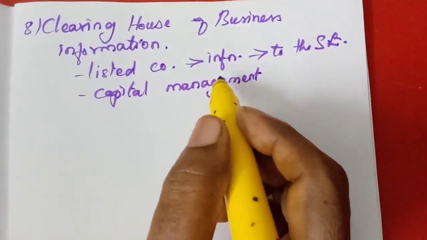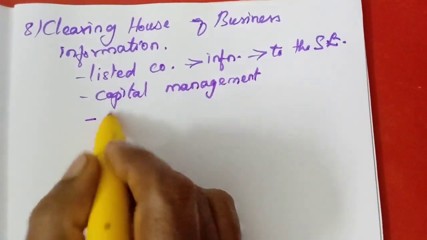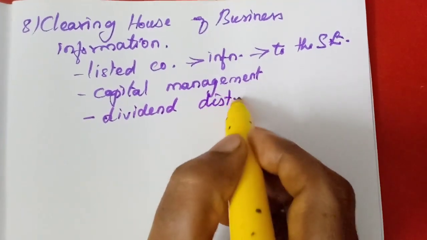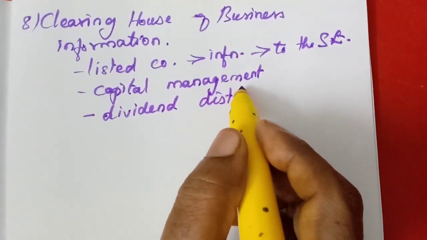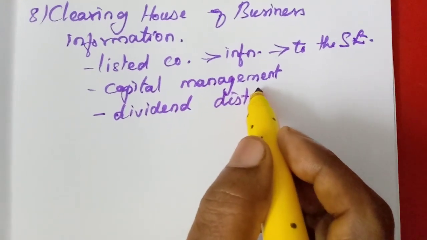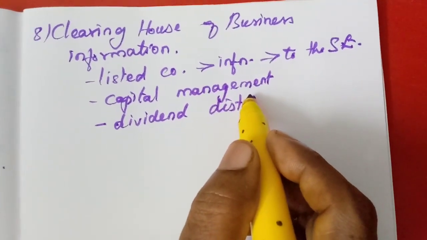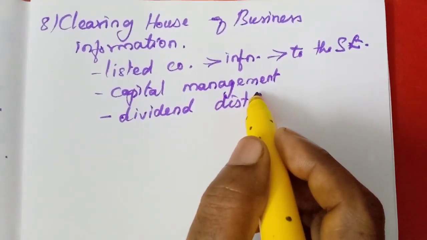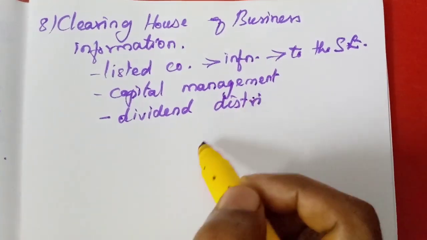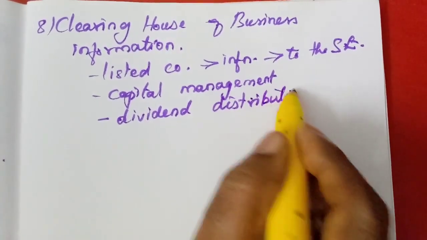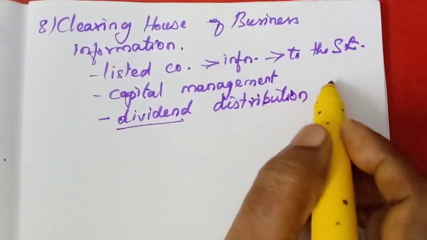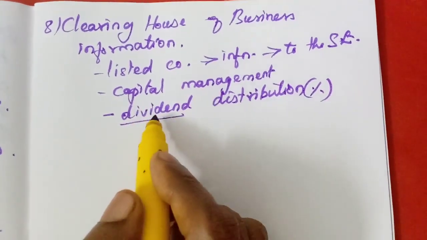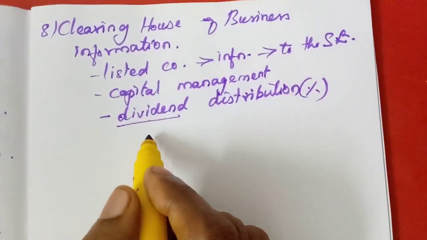All this detail is called capital management. Then dividend distribution. Dividend, I told you, is the income given on the investment by the owners, a return from investment. Investment is called share, isn't it? So if you invest money in the share, we will get dividend. So that rate also will be mentioned. That should be revealed. Okay, so capital management, dividend distribution, then